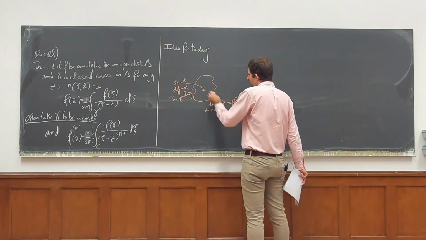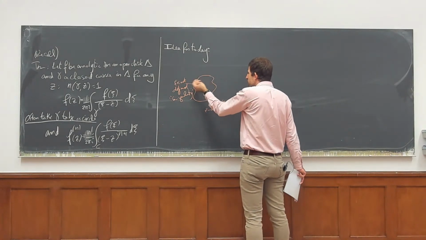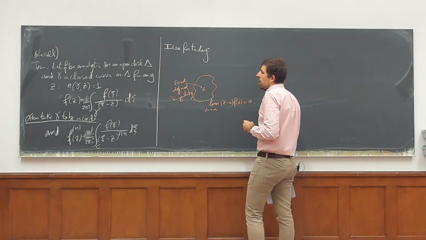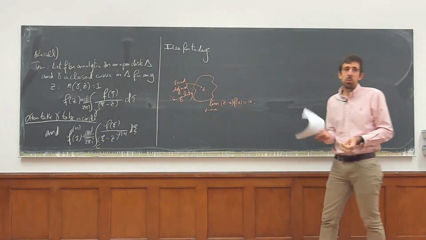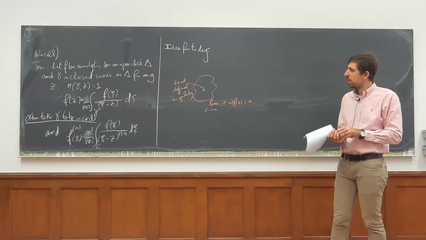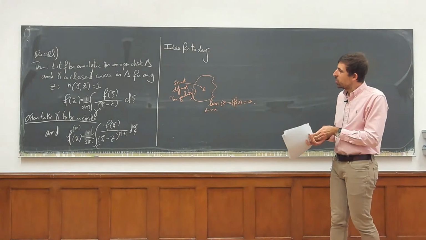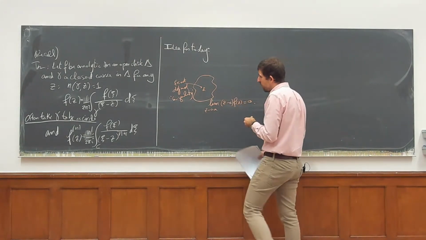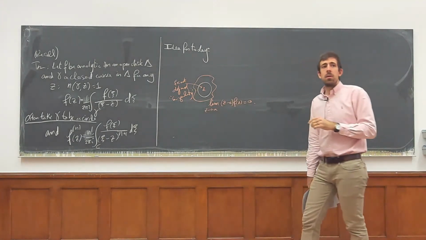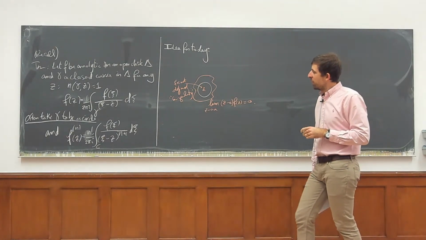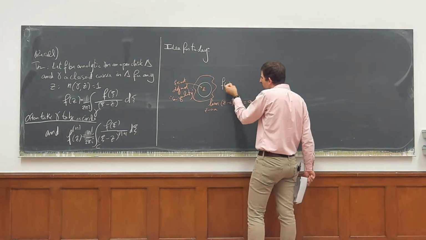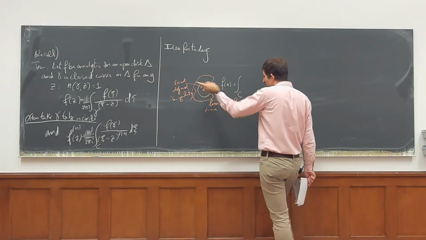But still, f of a is not defined. But let's say that we have such a function where it's not defined at a. This is screaming at us that maybe what we should try to do is use Cauchy's theorem, this integral formula, and put a circle around here somewhere. And now once we have a circle around here, we would expect that f of a could probably be defined as the integral around that circle, by that formula.